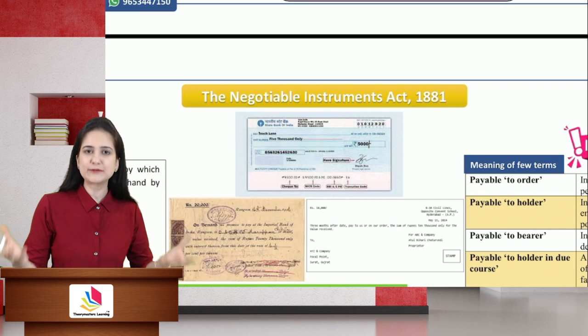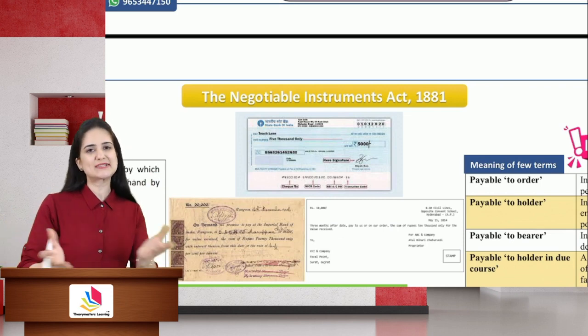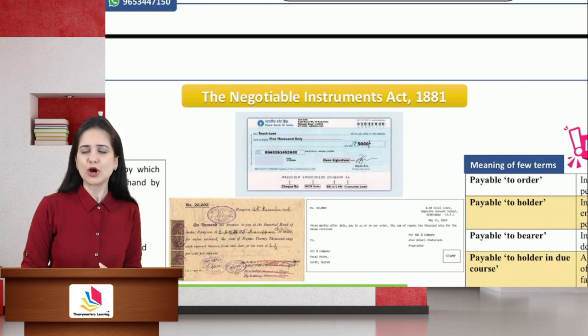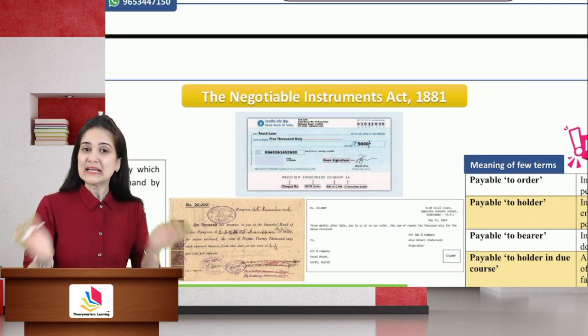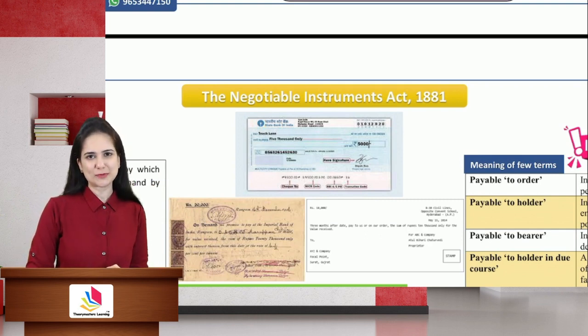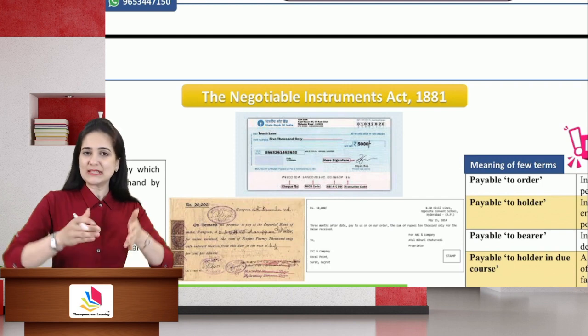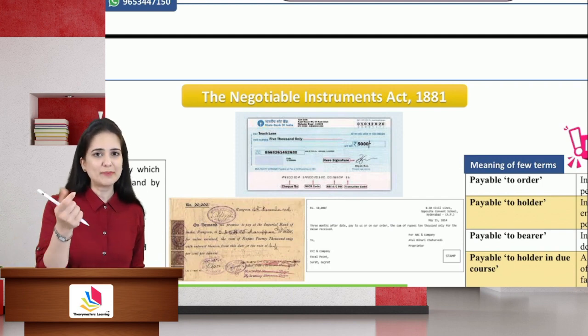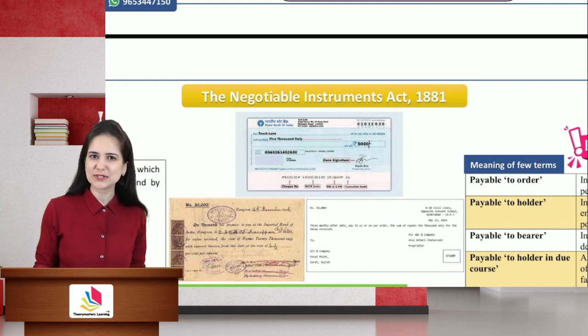He felt the need to use something else instead of cash. And that gave rise to the introduction of certain documents which could be used just like money. These documents are known as negotiable instruments. These documents are treated just like money. They can be used instead of cash.